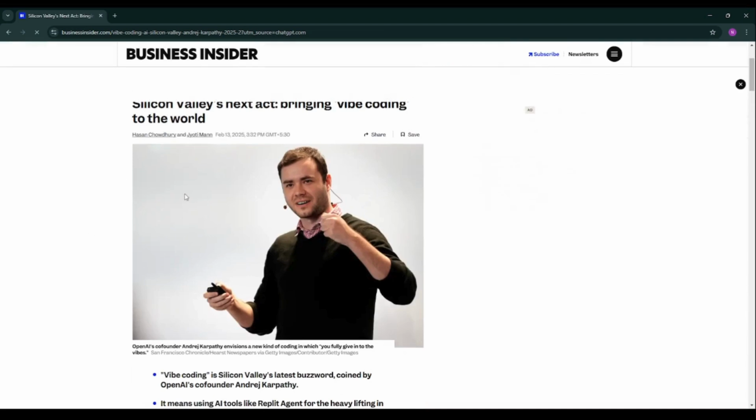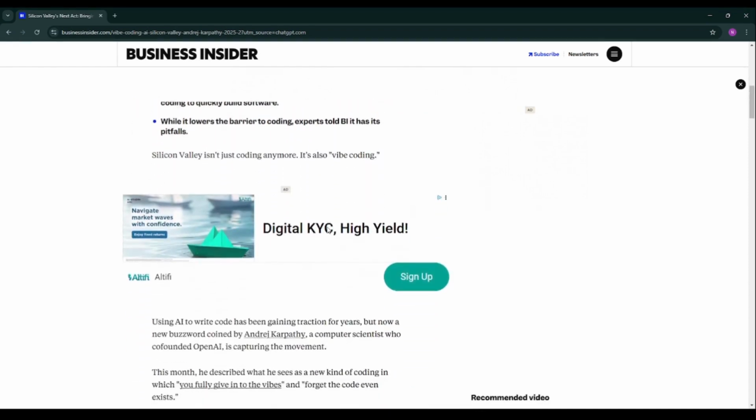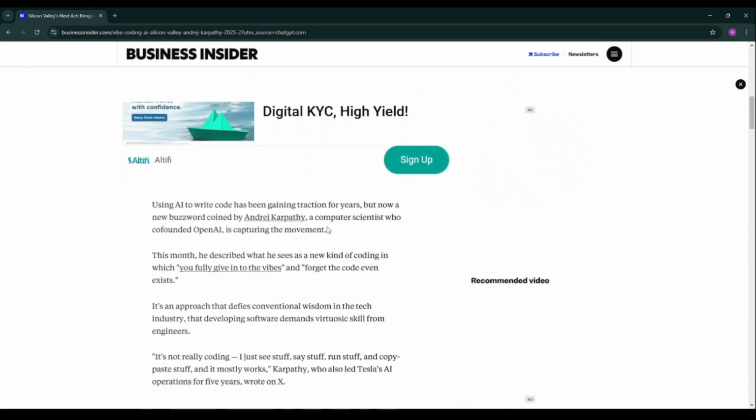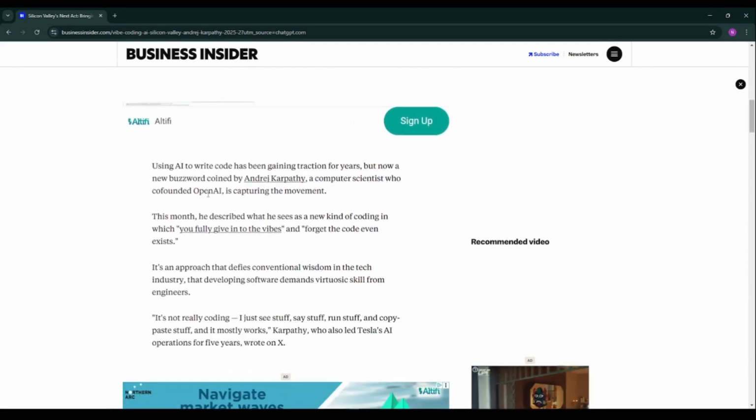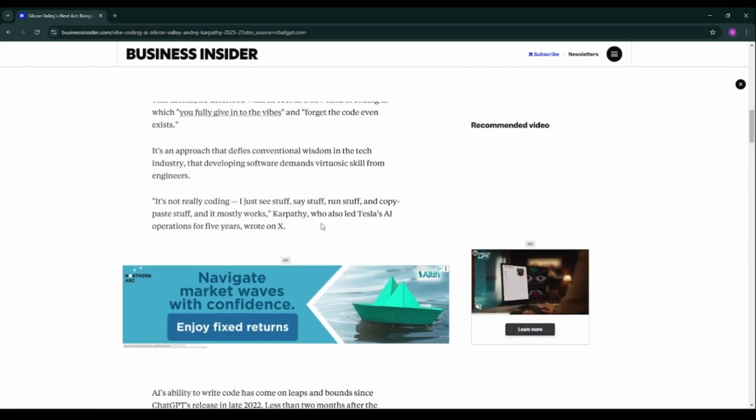The term was coined by Andrej Karpathy, the co-founder of OpenAI, to describe a workflow where developers can interact with AI through voice commands or text, and AI generates the corresponding code. This makes coding more intuitive, accessible, and efficient, allowing developers to focus on solving problems rather than syntax and implementation details. So, as you can see, companies like OpenAI and Anthropic are integrating vibe coding techniques into their AI tools, making it easier for developers to build software with minimal manual coding.